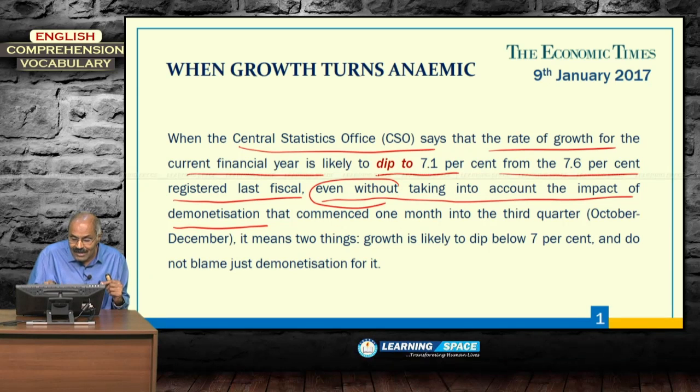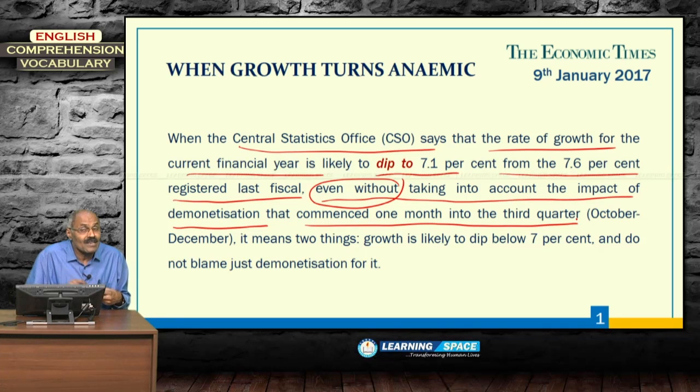That means without even considering the impact of demonetization, because demonetization occurred on November 8th, but these figures are based on the first 7 months performance up to October. CSO released the forecast, and CSO's forecast does not take into account the impact of demonetization that commenced 1 month into the third quarter.